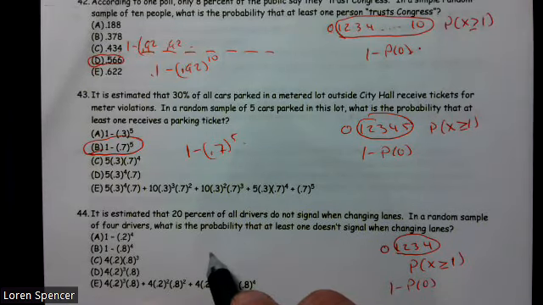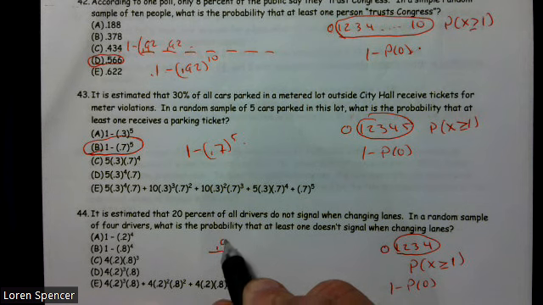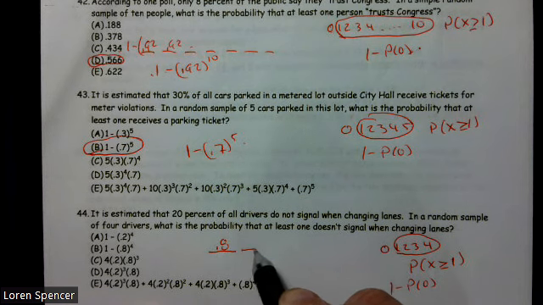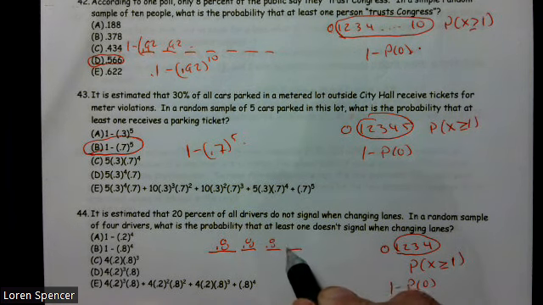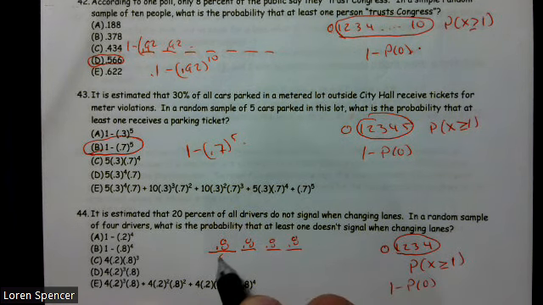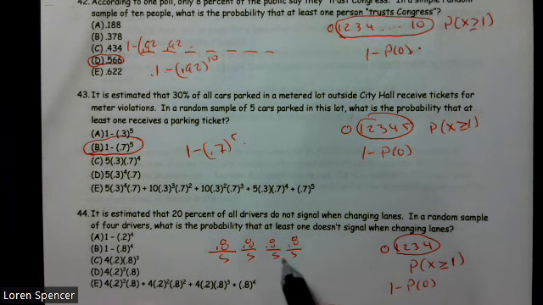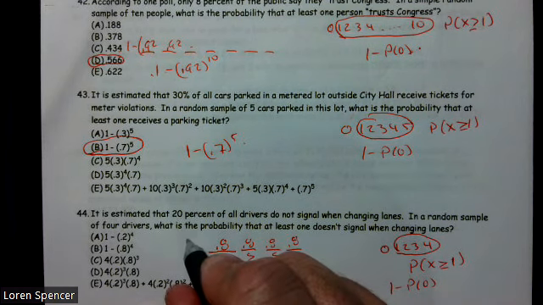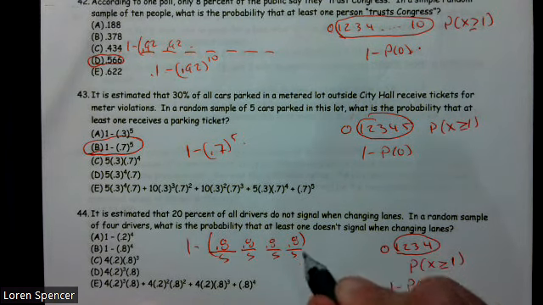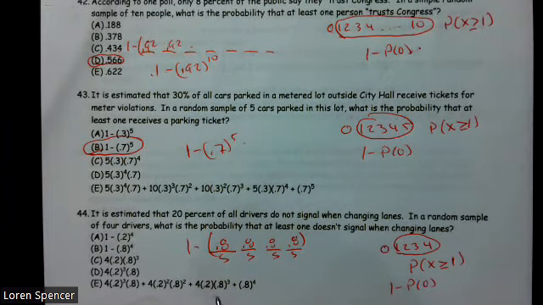So what's the probability that someone does signal? 0.8. I mean, these are the ones that signal. Signal, signal, signal, signal. All right, so that's the probability that all of them signal. And 1 minus that is the probability that at least one did not. So 1 minus 0.8 to the fourth power.